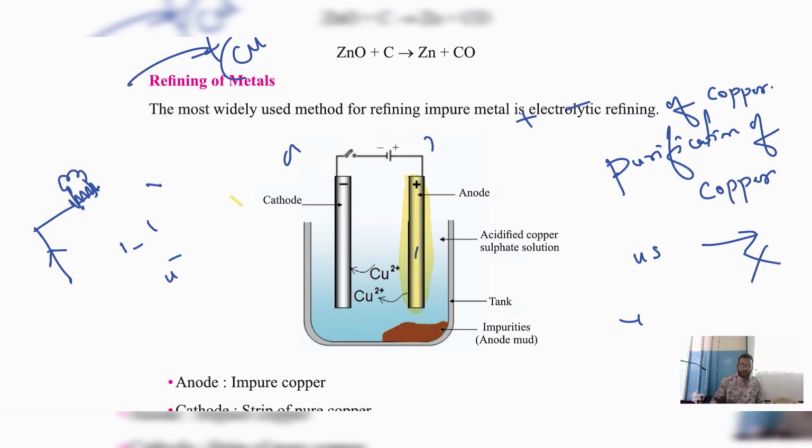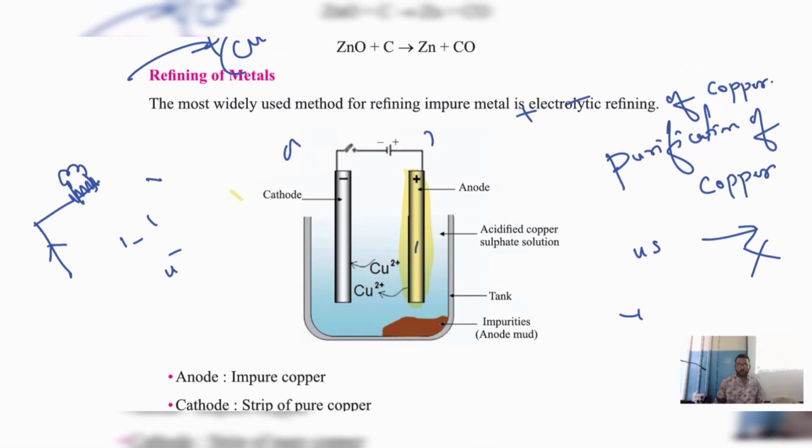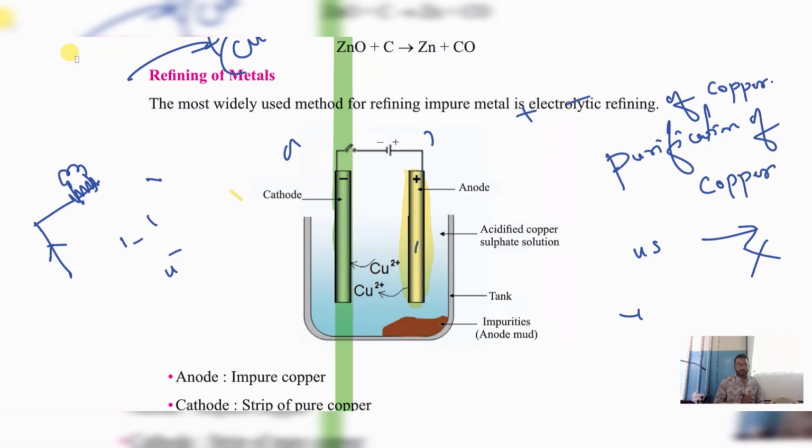Okay. Now inside the anode, what is there, beta? Impure copper. Then what happens here? Cathode, strip of pure copper. The pure copper will come and settle down this side. Am I right? At anode we have impure copper. At cathode we have pure copper.